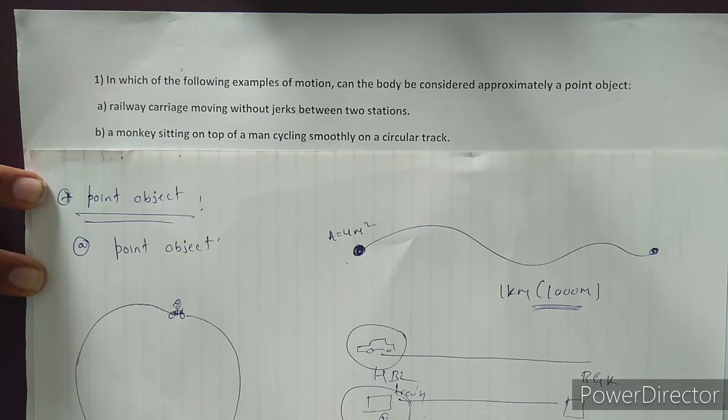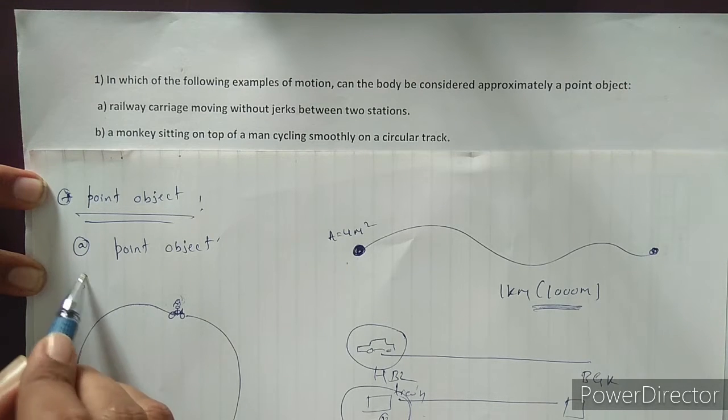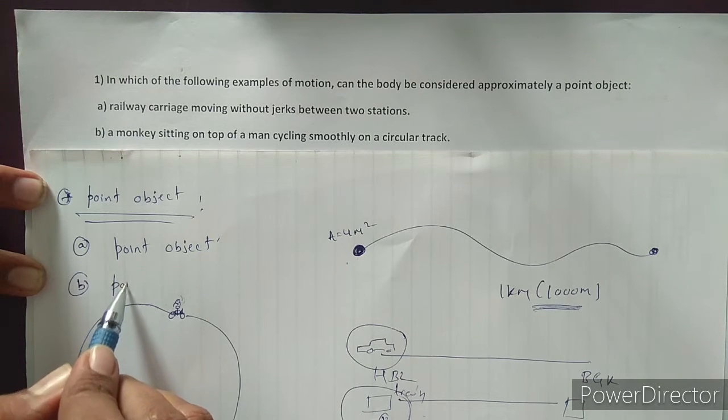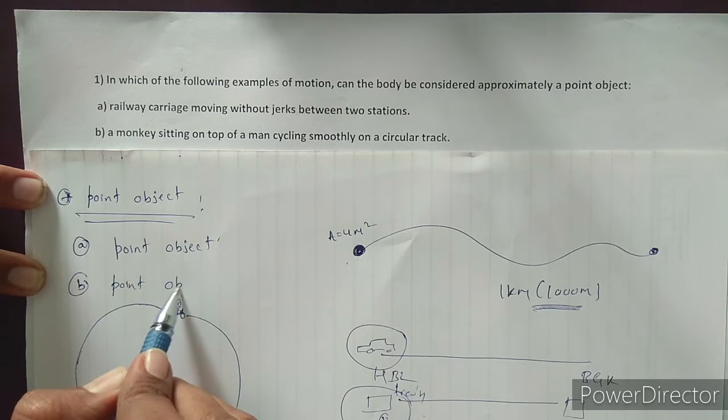In such cases, the size of this monkey is very small compared to the distance traveled by that cycling man. In such cases, the monkey is also considered a point object. And here the second one is also a point object.